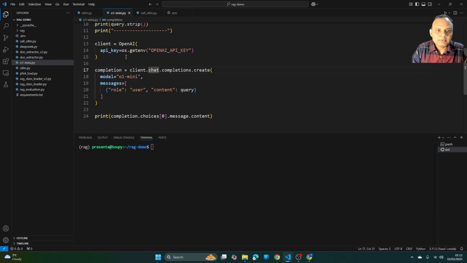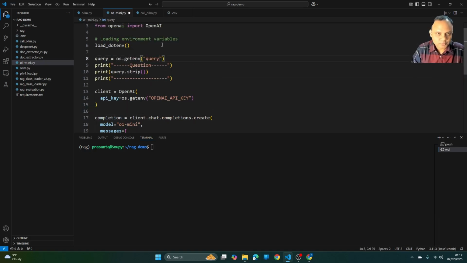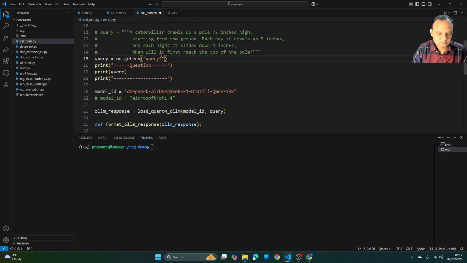So I have to just change this to query two for both the models. And let me again start with the O1-mini model.